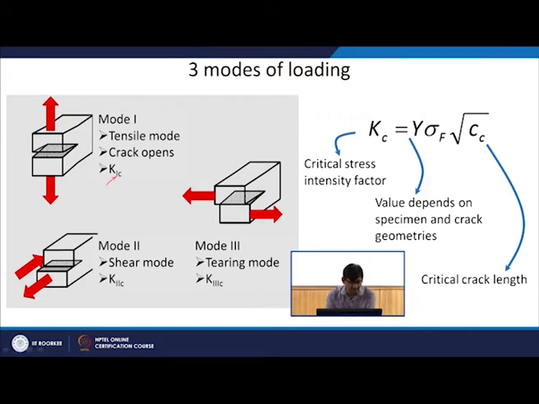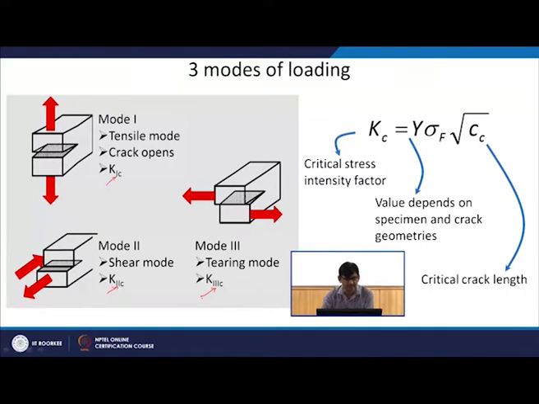Similarly, when the second mode is a shear mode, then it is mode 2, and I will call it K2C. And if it is a tearing mode, instead of a shear mode like this, it is a kind of tearing mode, and that will be mode 3, so K3C will be written. Usually the most important is K1C, which we will use in all the design practices.